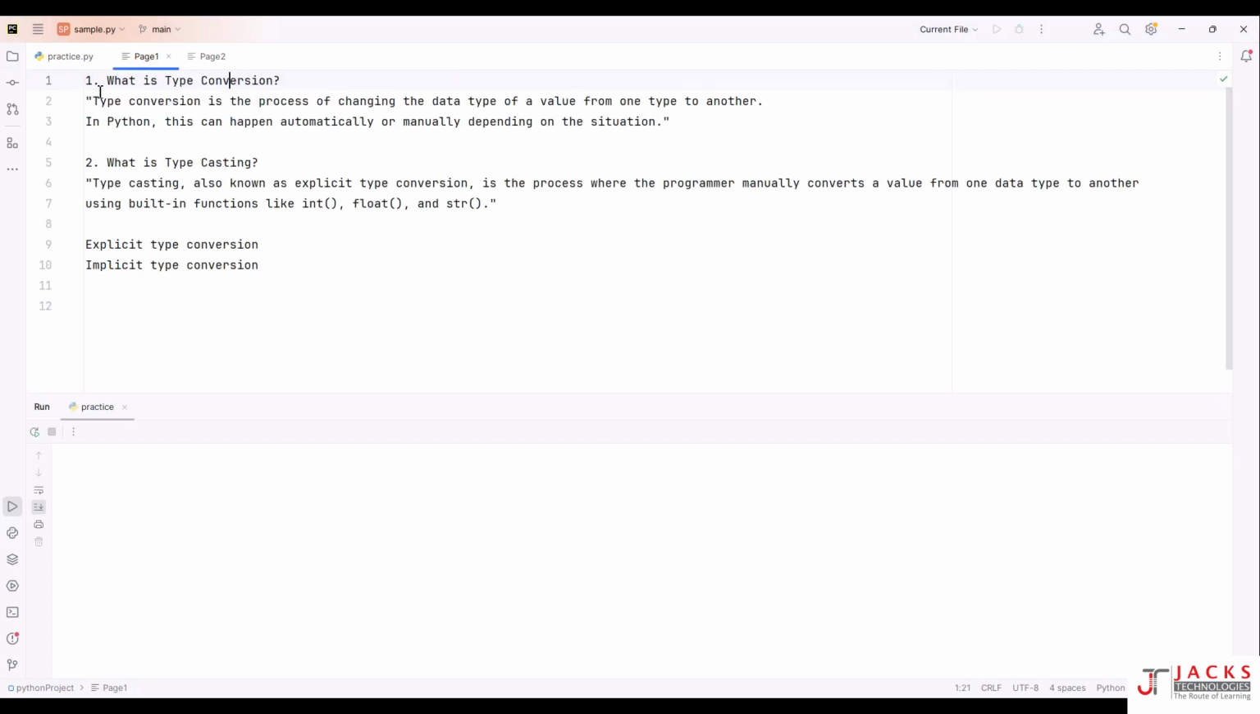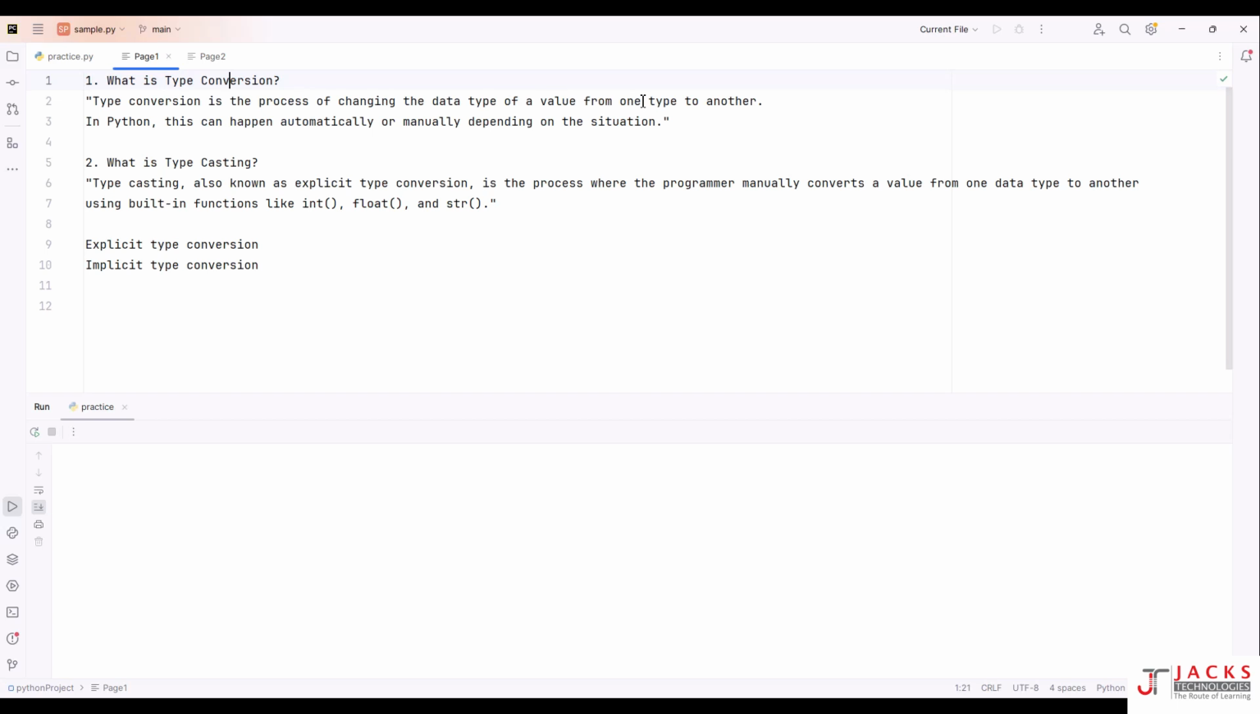First, you have to understand what is type conversion. Type conversion is the process of changing the data type of a value from one type to another. This can happen automatically or manually depending on the situation.